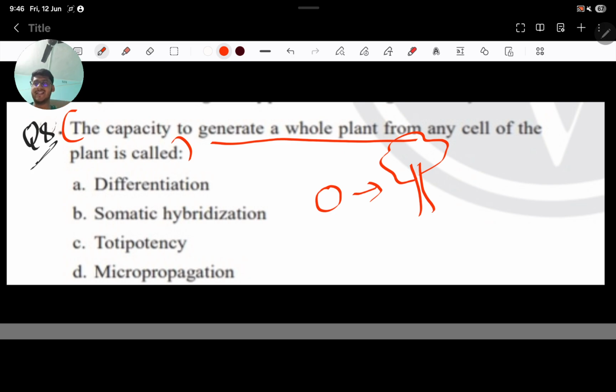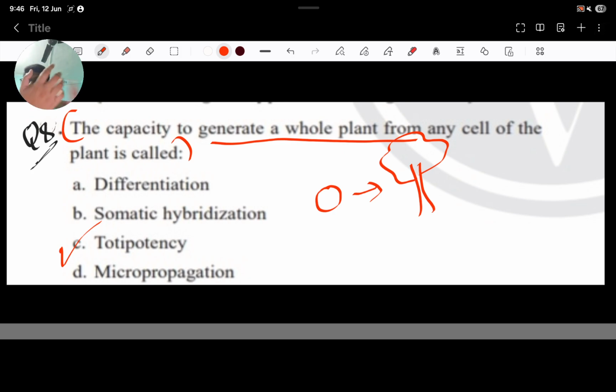Obviously, the cell divides, there is differentiation, the organs are produced. Those are different things. But the capacity of any cell to make a whole plant is known as totipotency. Remember it. This feature is found exclusively in plants but not animals.